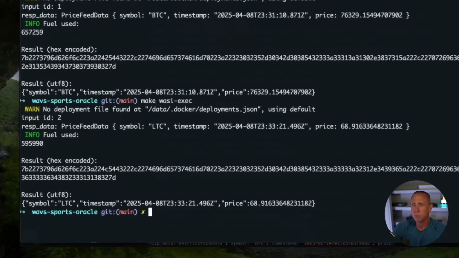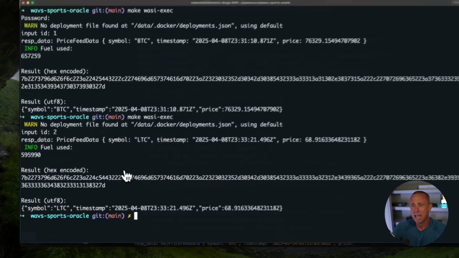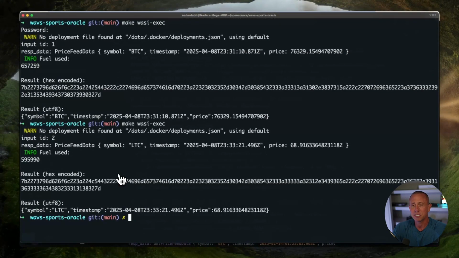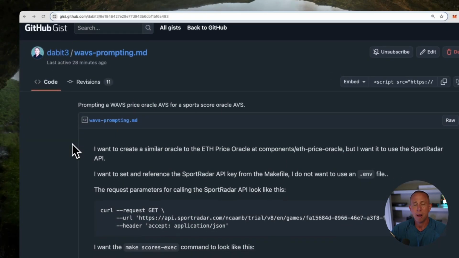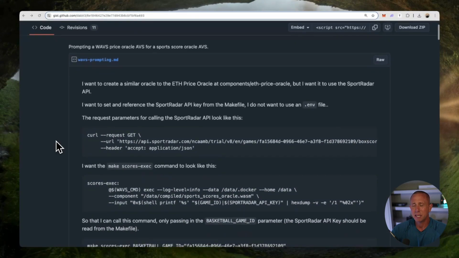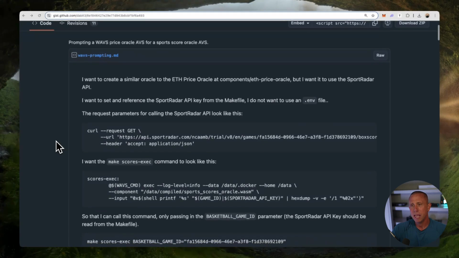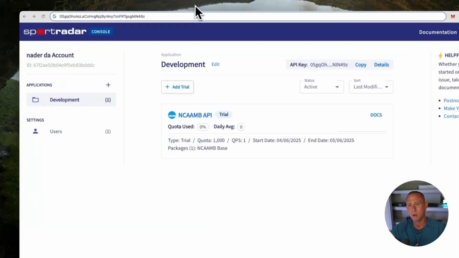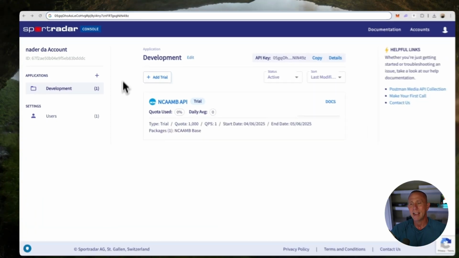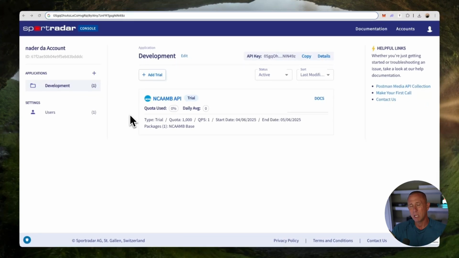What we want to do is vibe code this to be a sports oracle so we can build something like a prediction market, for example. The way that we're going to do that is we're going to do two things. First of all, I'm going to provide the prompt that we're going to use. This prompt is going to copy a lot of the logic that we have in the ETH price oracle, and we're going to replace the price API with this Sportradar API that can pass in a game ID. Once we pass in the game ID, we can get the results of that game. And for our example, we're going to be working with the NCAA data.